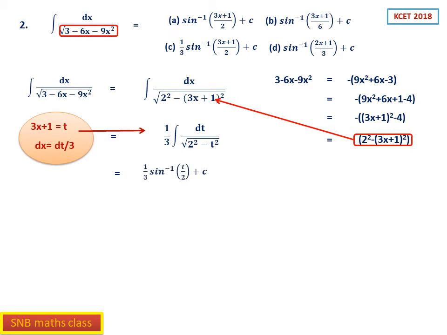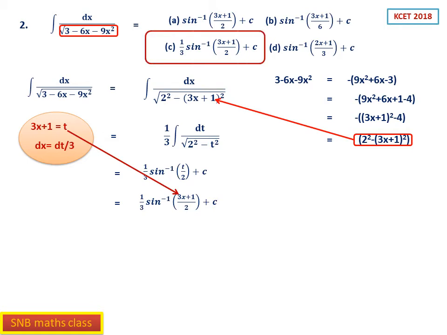So now it is a standard form. So this will be equal to 1 by 3 sine inverse t by 2, sine inverse x by a. That's the formula. So this is 1 by 3 sine inverse, what is t? 3x plus 1 by 2. Therefore the correct option you can see, I think C is the correct option. So this is the second question.